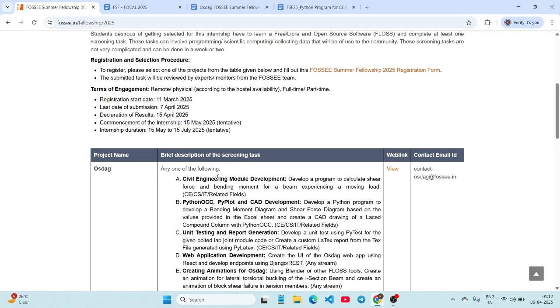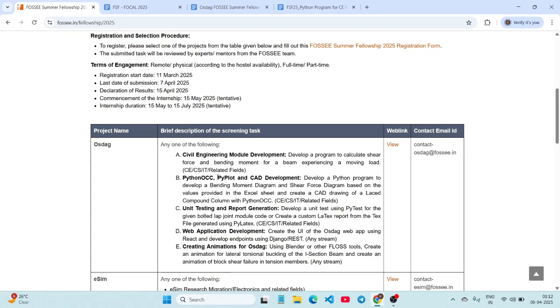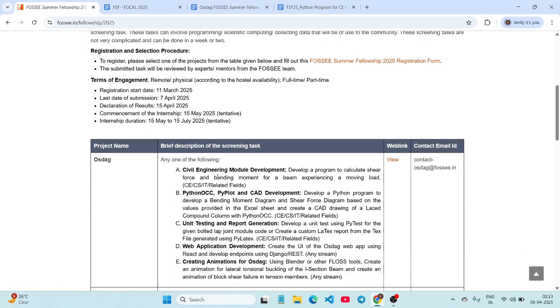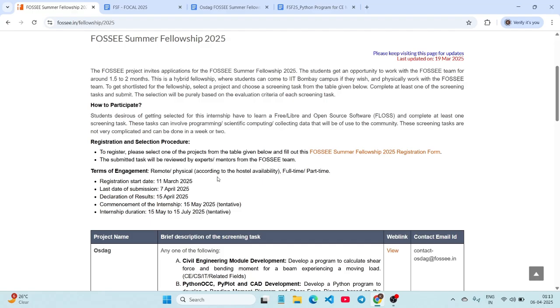Next, coming to the selection criteria, it will totally depend on your submitted task, the quality of it, and the level of your creativity. So it will depend on your quality, creativity, the relevance of your work, the prior contributions if you have made any, and the communication skills in the interviews if they are conducted. So everything they will be considering, and you will be selected for the internship. So it is a very good opportunity.